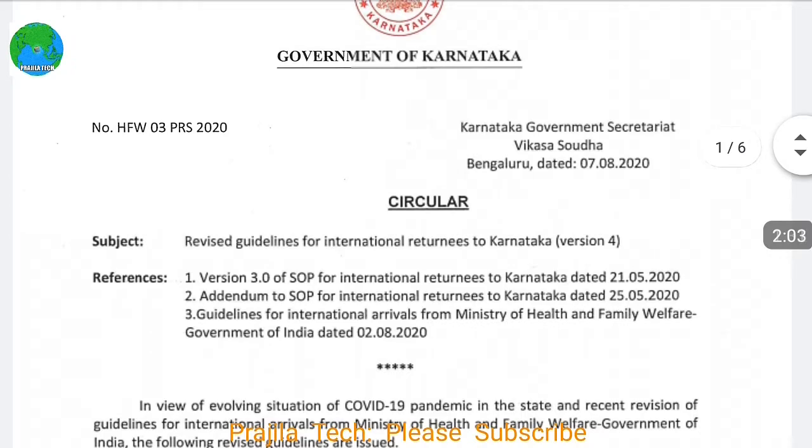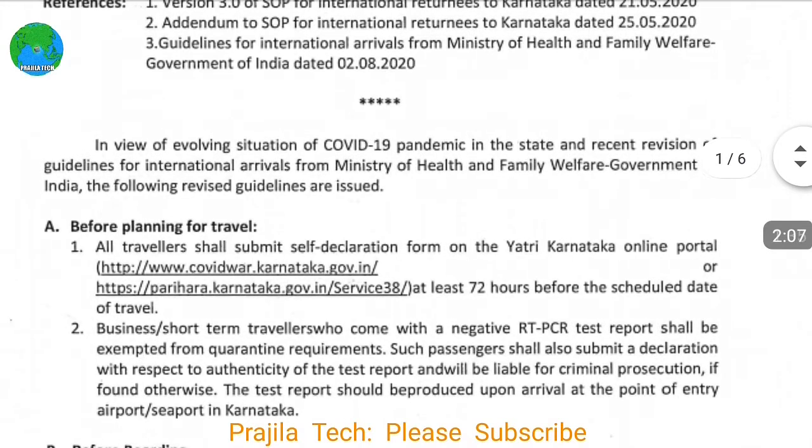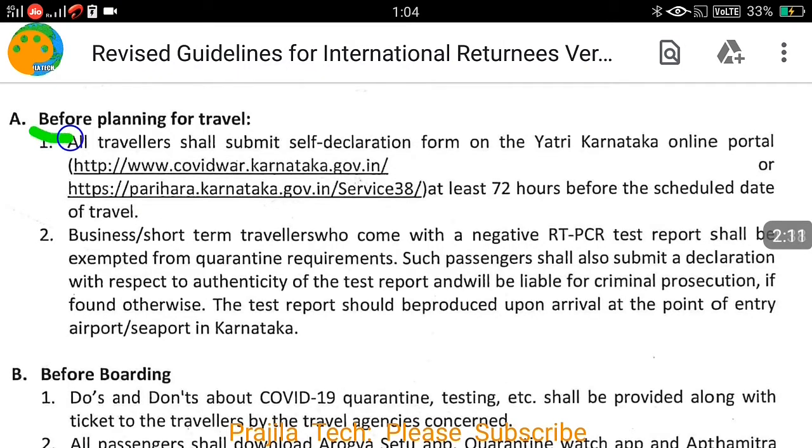So let us start back from the top. The first thing we have to see is before planning for the travel. It is even before planning for the travel, okay? So it is not just before boarding. What are the things you have to do before the travel planning? One main thing is you have to submit a self declaration form online, okay?